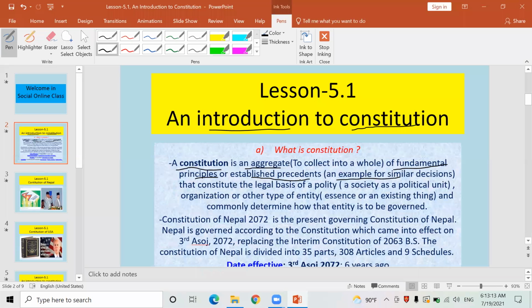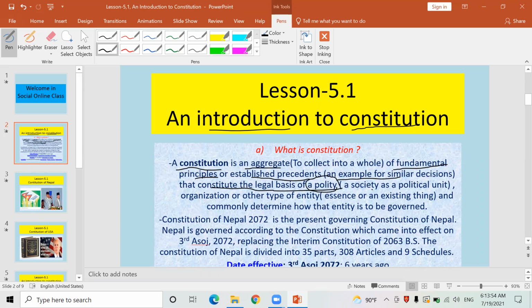Those all decisions, established decisions, are known as constitution, or constitution is known as aggregate principle or collection of principles. Similarly, established precedent or established decisions are also collectively known as constitution. That collection of principles and established decisions finally constitute the legal basis of a polity. Here, a new term for you, polity.